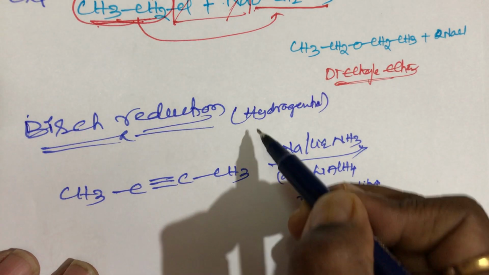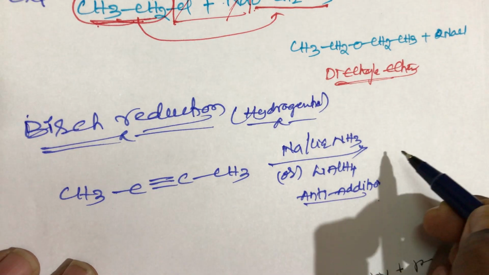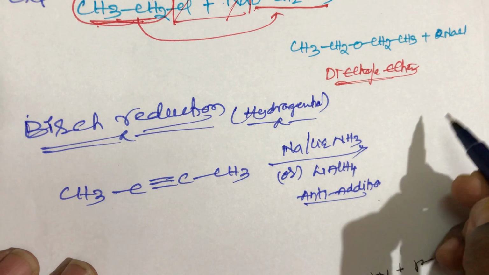Hydrogenation means what, student? Hydrogenation means addition of hydrogen, that is anti-addition. We get trans-2-butene, that is the product,